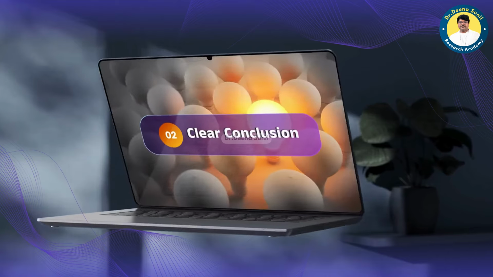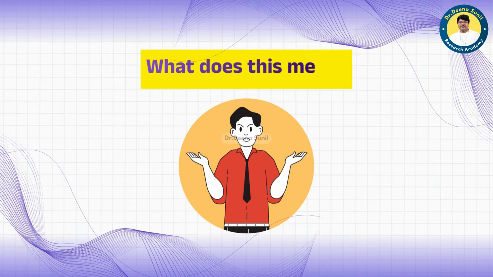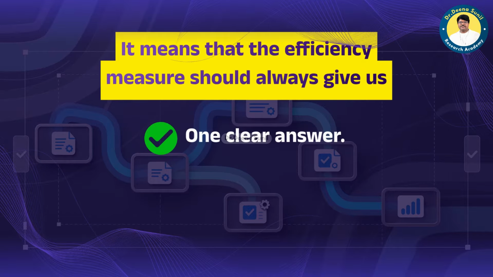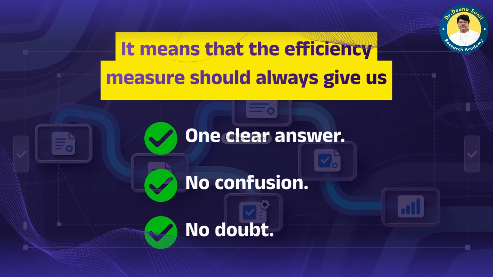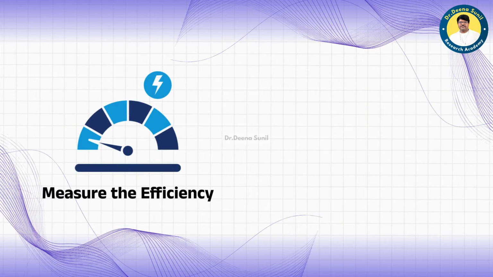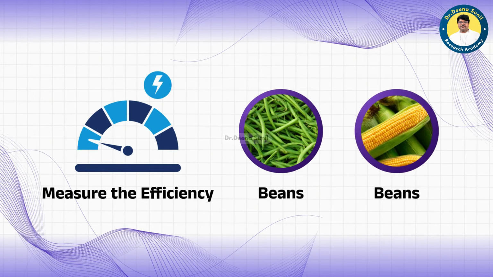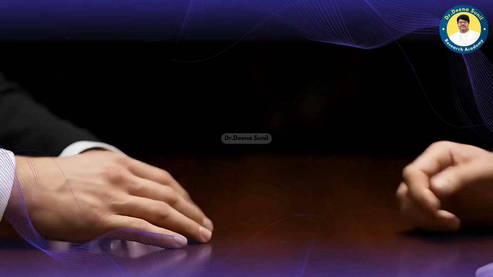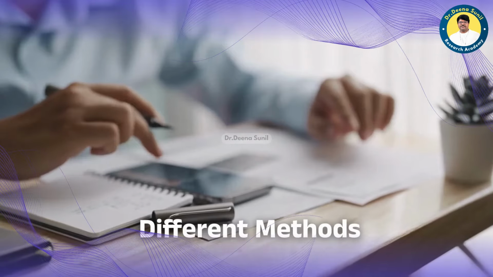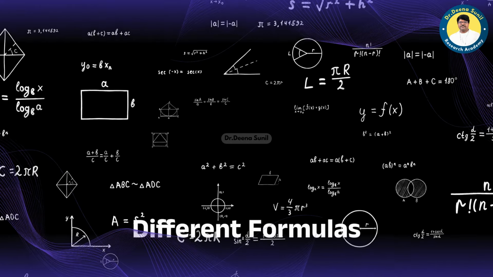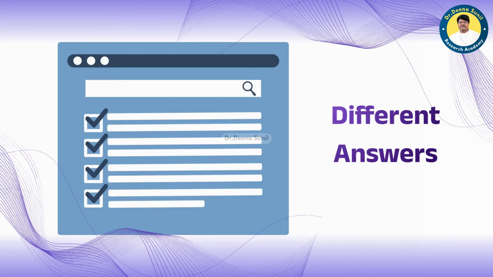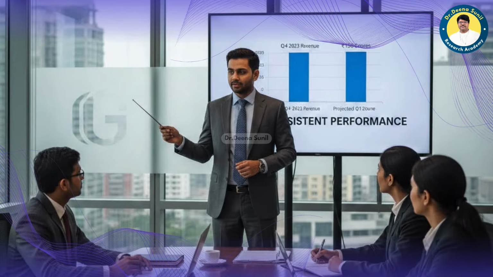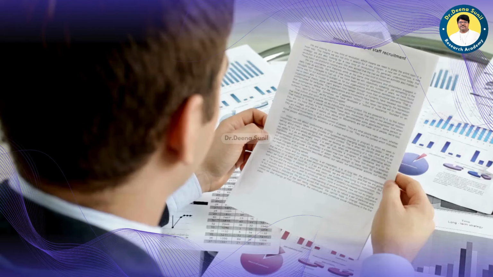Next, the second principle, unique conclusion. What does this mean? It means that the efficiency measure should always give us one clear answer. No confusion, no doubt. Let's think about it like this. If we are measuring the efficiency of beans and corn, we want to make sure that no matter how we calculate it, we always come to the same conclusion. If we use different methods, like different formulas, or make subjective choices, we might get different answers. That's a problem. So we need a method that gives the same result every time, no matter how we approach it.